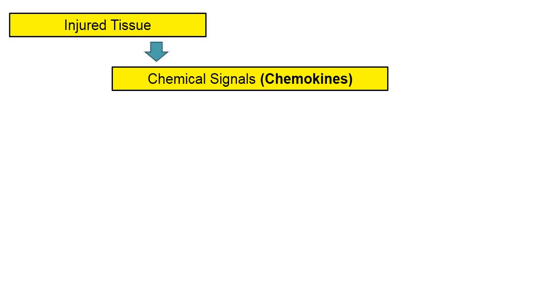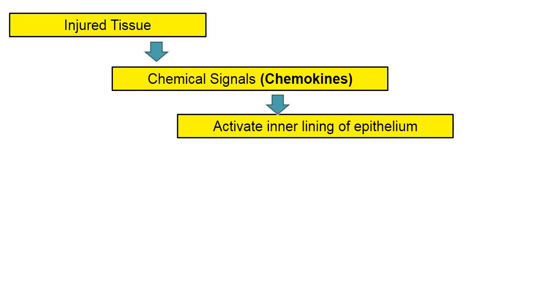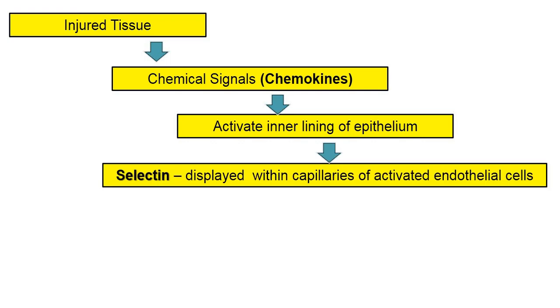You have injured tissue. Injured tissue will send a chemical signal. This chemical signal will activate the inner lining of the endothelium. Once the inner lining of the endothelium is activated, it will express selectin, which is displayed within the capillary of activated endothelial cells.